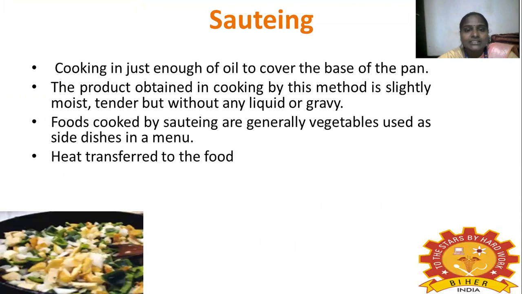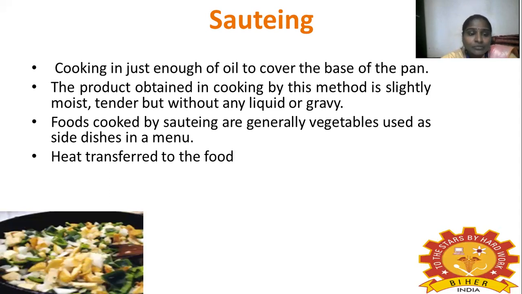Next one is sauteing. Here the cooking is done with a little amount of oil, which only covers the base of the pan. The product obtained by this method is slightly moist and tender, but without any liquid or gravy.